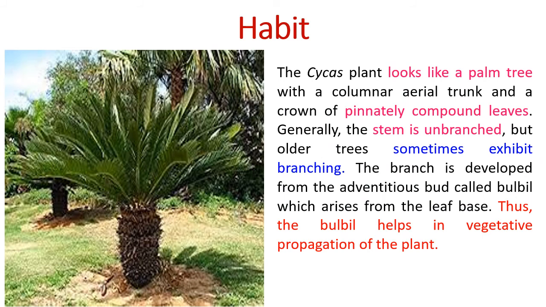Now we will study about habit. The Cycas plant looks like a palm tree with a columnar aerial trunk, and crown of pinnately compound leaves. Generally the stem is unbranched, but sometimes it exhibits branching. The branch is developed from the adventitious bud that is called a bulbil, which arises from the leaf base. We will see the picture of bulbil in the next few slides. Thus, the bulbil helps in vegetative propagation of the plant.